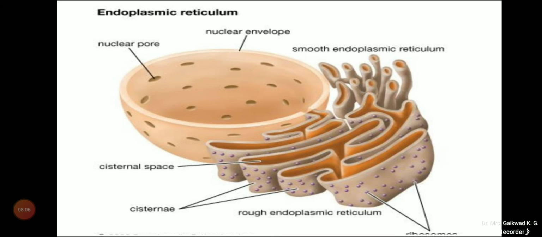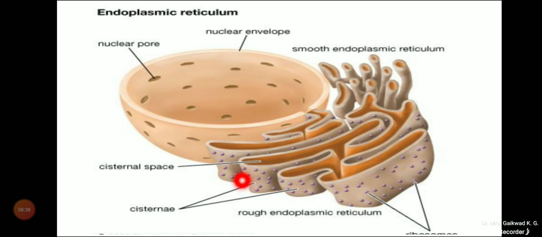It also detoxifies drugs and poisons in liver cells, and stores calcium ions in muscle cells.